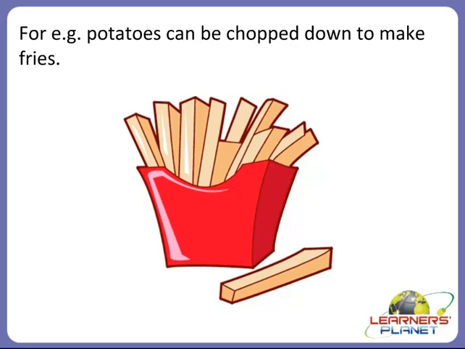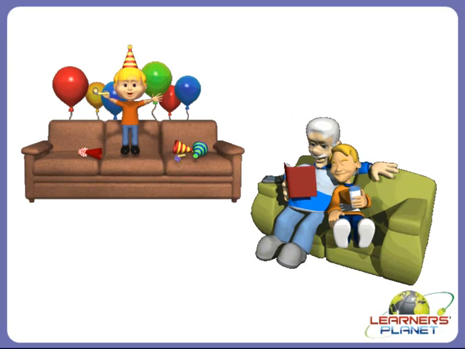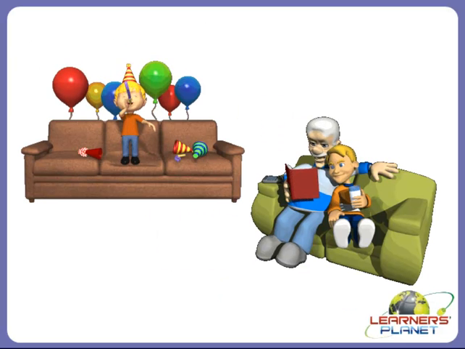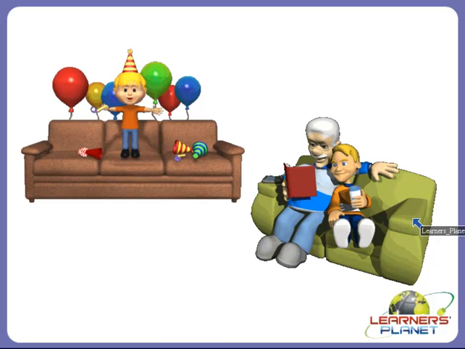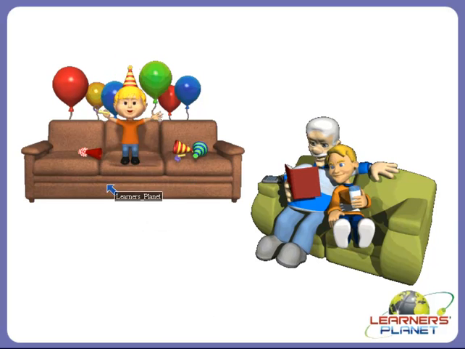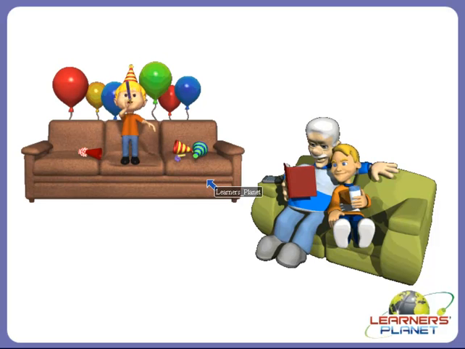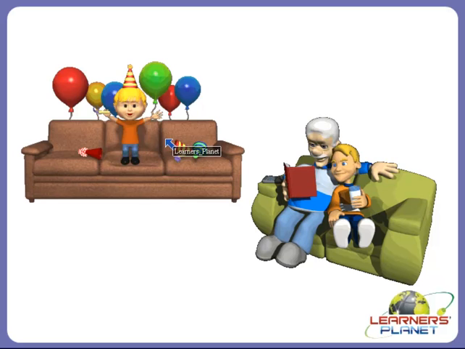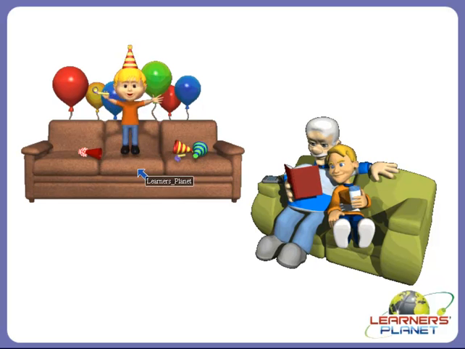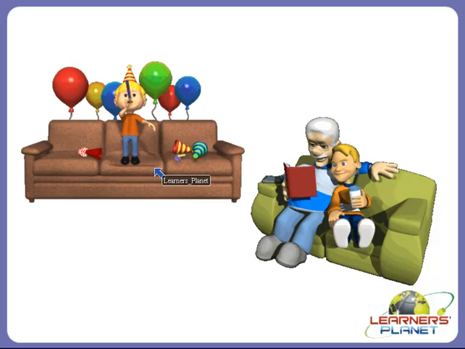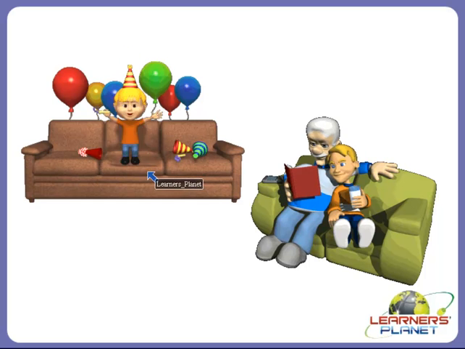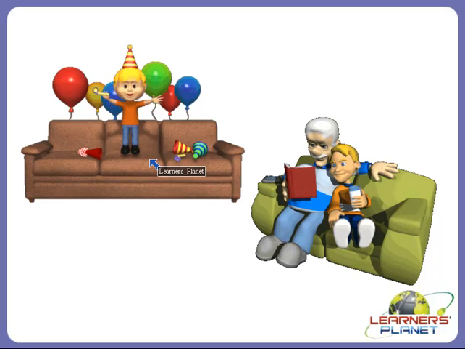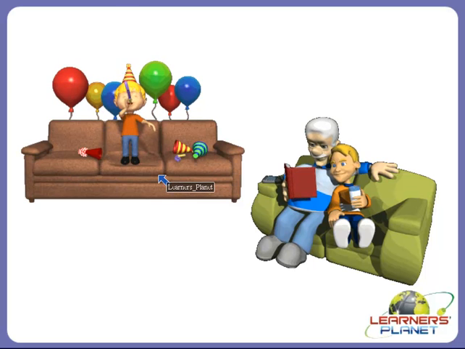Let's see some other examples. Yes, children, this is also an example of a solid. Sofa is a solid, but if you apply force on it, you can see that it can be pressed, like a boy is jumping on the sofa. So you can say that the solid is changing its shape, right?